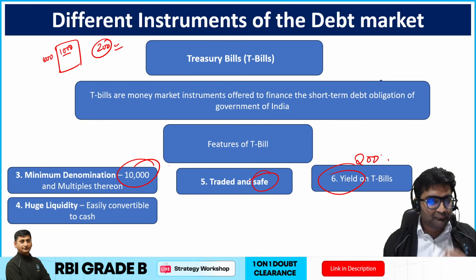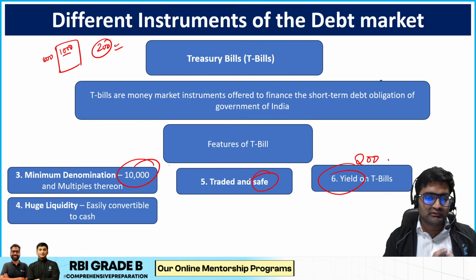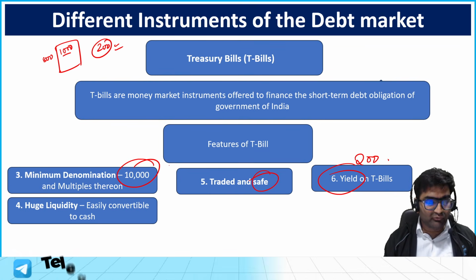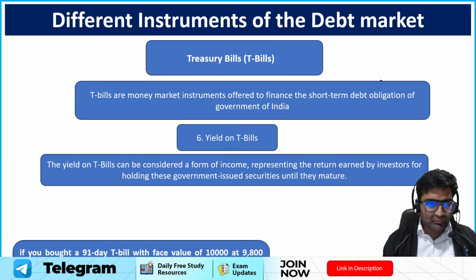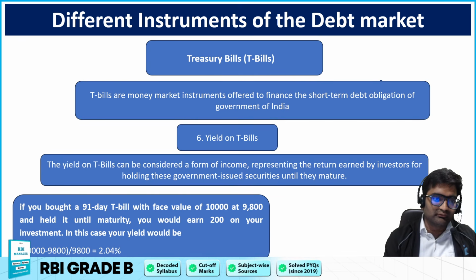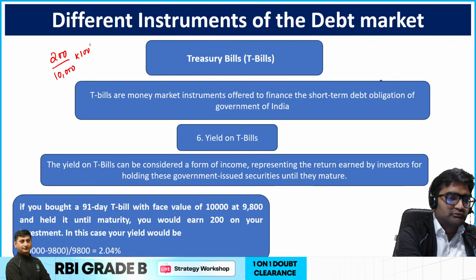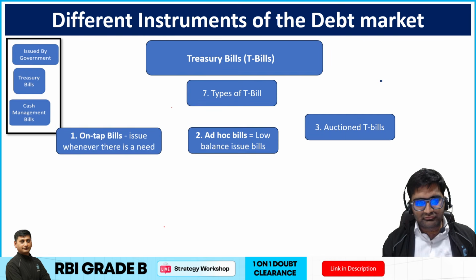Now, talking about liquidity, they provide huge liquidity. They can easily be converted into cash. If you ask anyone, would you want to buy a treasury bill, everybody would be ready, because these are safe instruments, isn't it? Apart from that, you can also calculate this particular yield. You have seen 200 is your profit. Let's say you have bought a treasury bill of 10,000, 200 over 10,000 into 100%, so if you calculate that, you're getting about 2.04% as the yield.